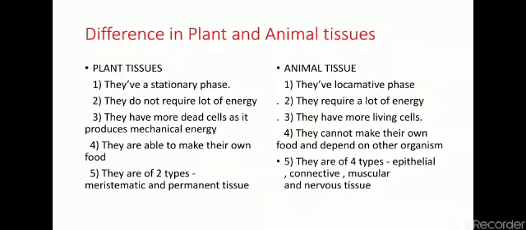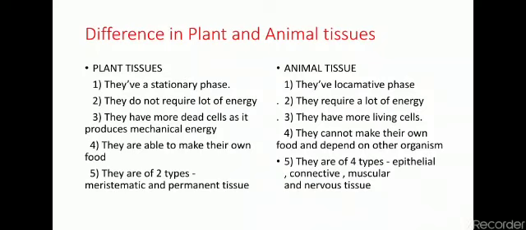Next, plant tissues do not require a lot of energy. Why do they not require a lot of energy? They require less energy because most of the plant tissues are dead. And animal cells require a lot of energy because most of the tissues in animals are living.